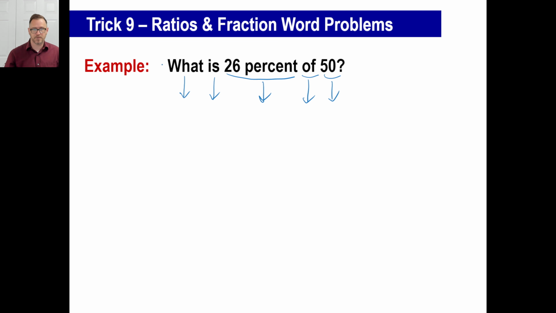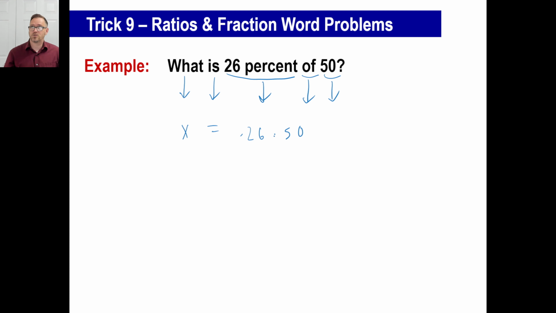Okay, let's break this up into pieces. If you don't know what something is in algebra, just call it x. Equals 26%, just call it 0.26. Of, multiply 50. There you go. And remember your trick. You don't have to even mess with this anymore. No decimals, no zeros, so just go 26 times 5, right?